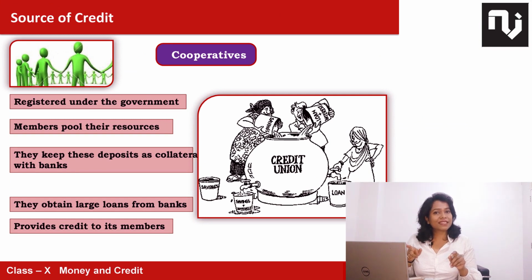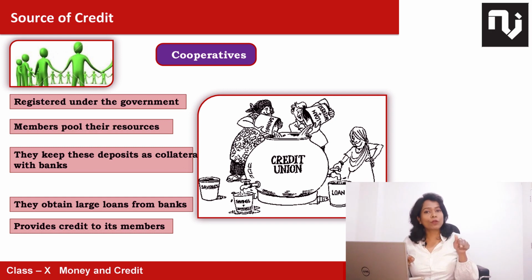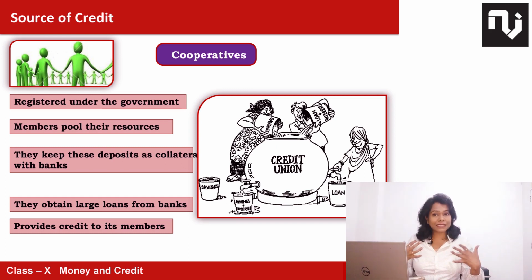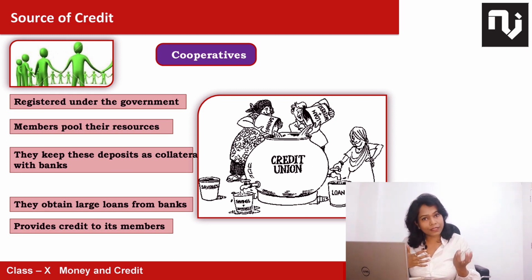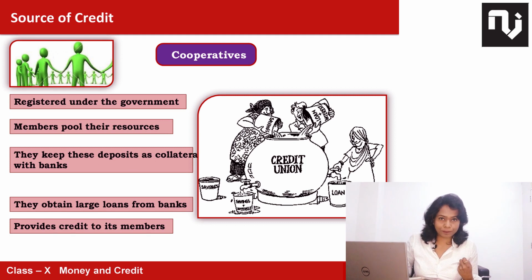Once the bank is convinced, the bank will provide the loan, and the loan and interest would be repaid by the people, 50 people together. So this is a kind of cooperative organization where a group of people work together, helping each other in terms of taking loans or credit to accomplish certain tasks.